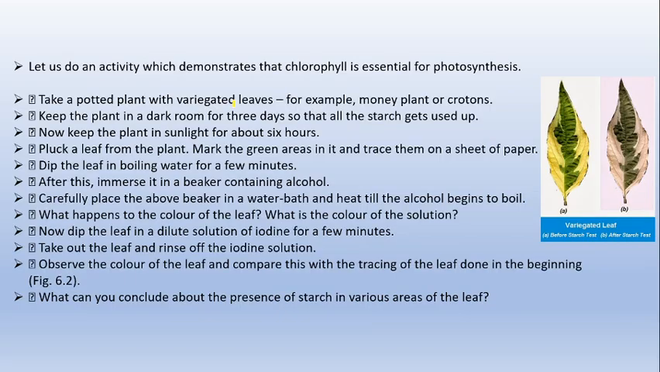Now let us see an activity where we can prove that chlorophyll is essential for photosynthesis. In this activity, you have to take a potted plant with variegated leaves. Now what are variegated leaves? Variegated leaves are leaves which contain different colored patches, right? They will have a green patch, yellow, brown, different color patches on them, as you can see in money plants and certain other plants also, crotons, right?